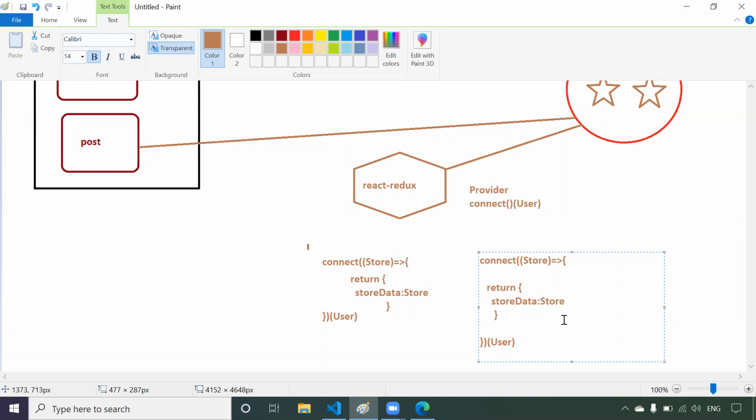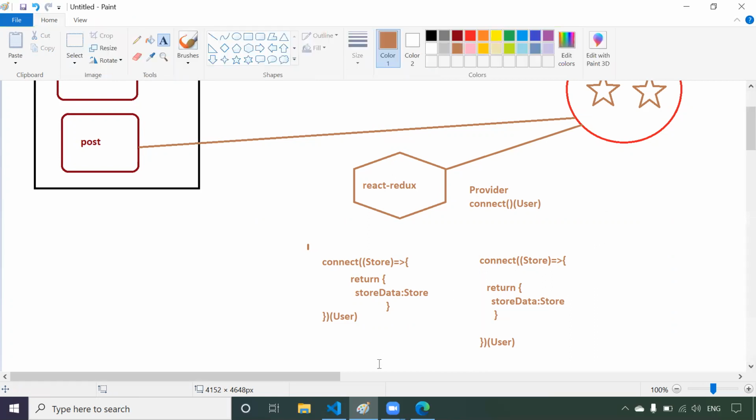If I keep only the store, it means this particular object is available to this component as props. Now, if I want to access this particular store in this component, how can I access it? If this is available as props, then how can I access it? this.props.storeData. If I do it like this, I'm able to access this store. It means I can access the data from the store. As simple as it is.